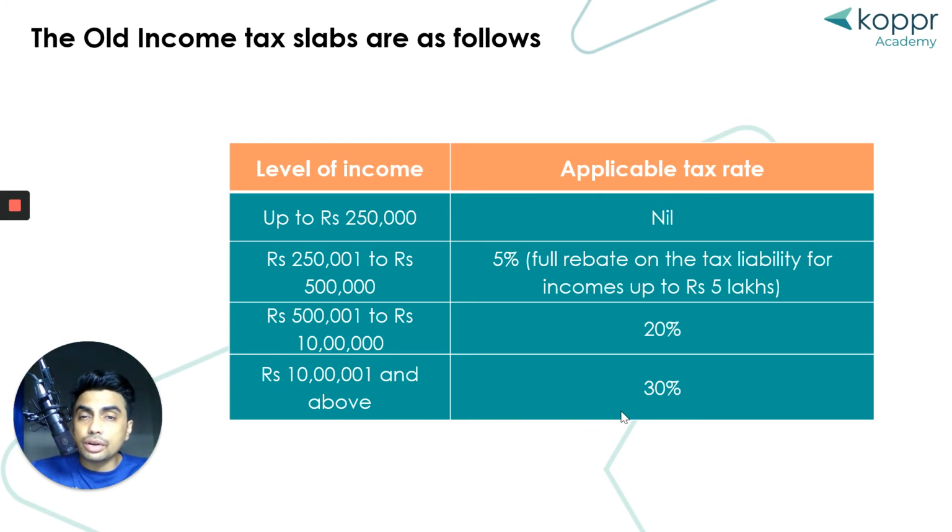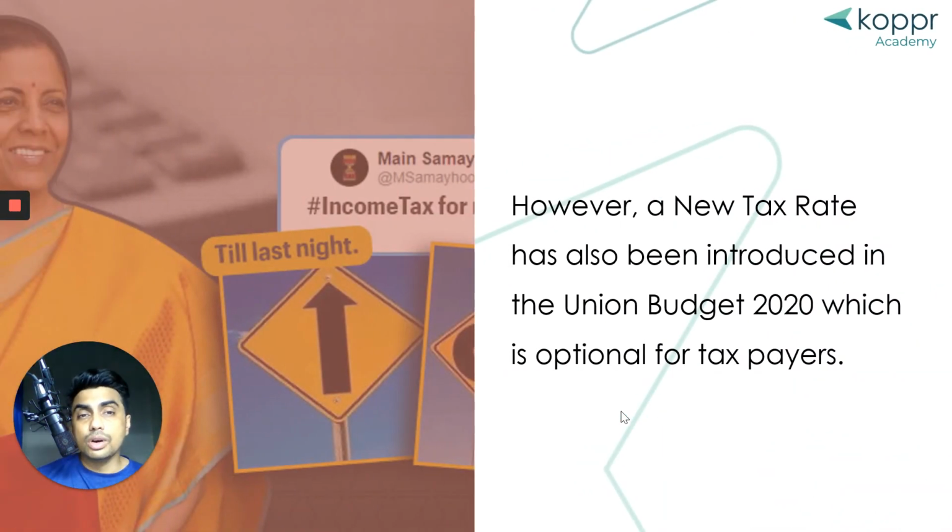Let's say your income is 10 lakh rupees. For the first 2.5 lakh, no tax. For 2.5 lakh to 5 lakh, let's say you have no tax saving financial instruments, so you end up paying 5% on 2.5 lakh, which is 12,500. And then you end up paying 20% on the 5 lakh, which is 1 lakh. So you end up paying 1 lakh 12,500 as your income tax. And third, if your income is above 10 lakh, then you pay 30% as the income tax.